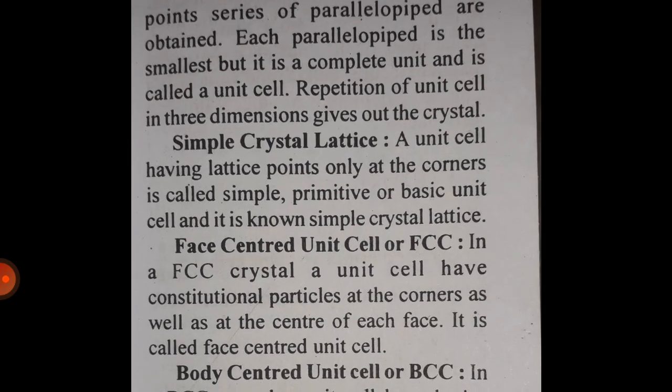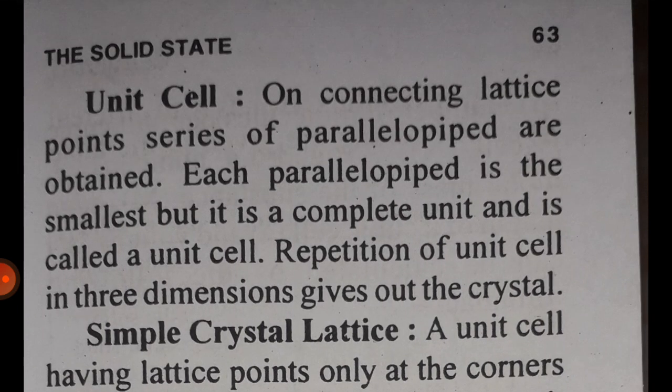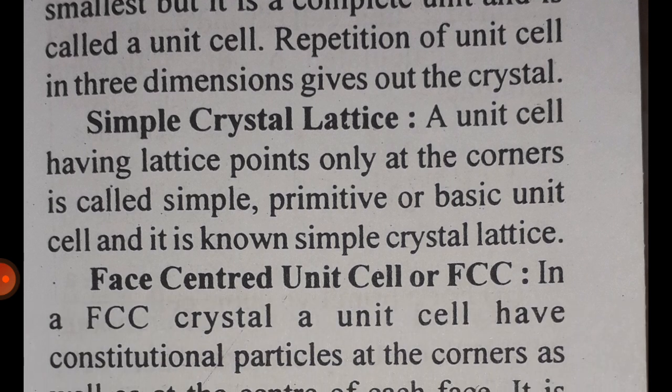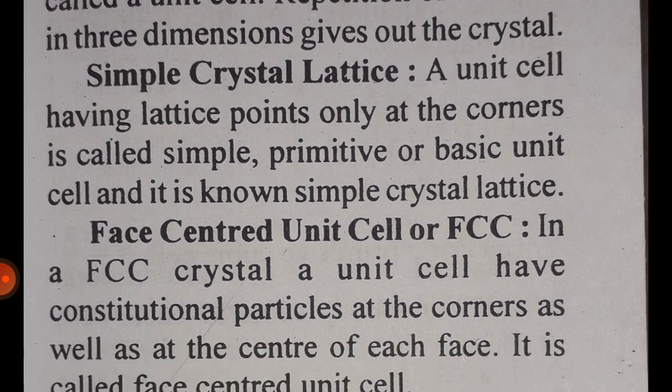Unit cell. On connecting lattice points, a series of parallelepipeds is obtained. Each parallelepiped is the smallest, but a complete unit, and is called a unit cell. Repetition of the unit cell in three dimensions gives the crystal. Simple crystal lattice. A unit cell having lattice points only at the corners is called a simple, primitive or basic unit cell, and it is known as a simple crystal lattice.